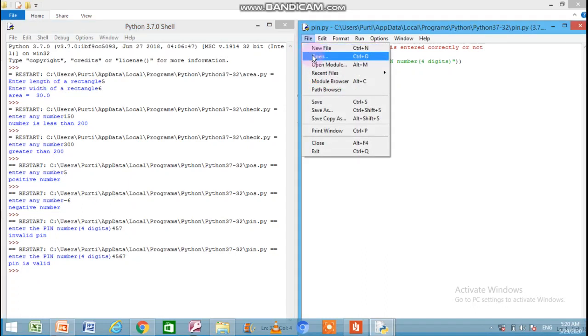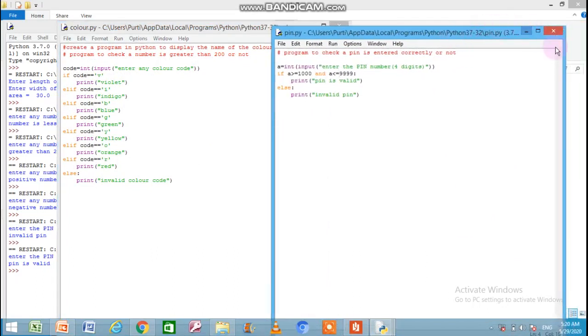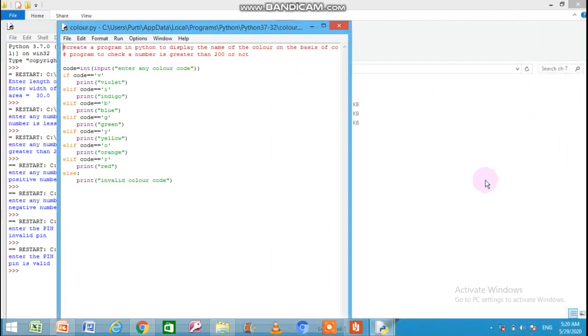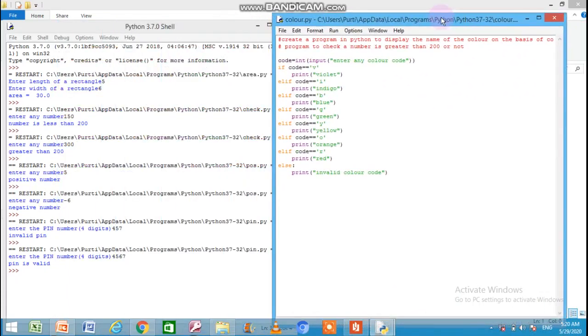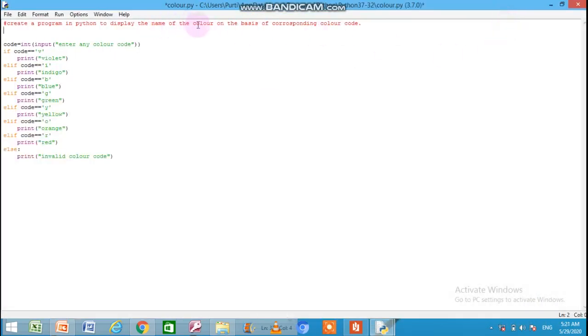For that I am showing you another program which is given in your book on page number 101. This program is to print the name of the color on the basis of the corresponding color code. Means the user will enter a color code, and according to the code of the color, the name of the color will be printed. You can see in the program, first of all we have taken input of a color code.